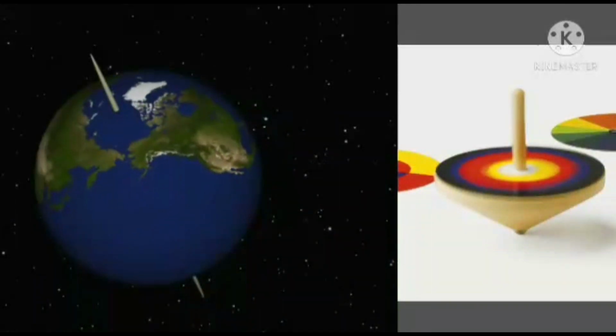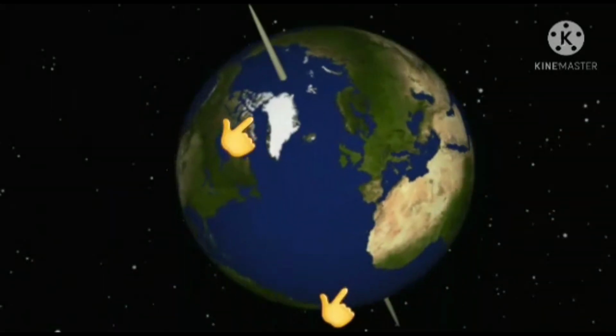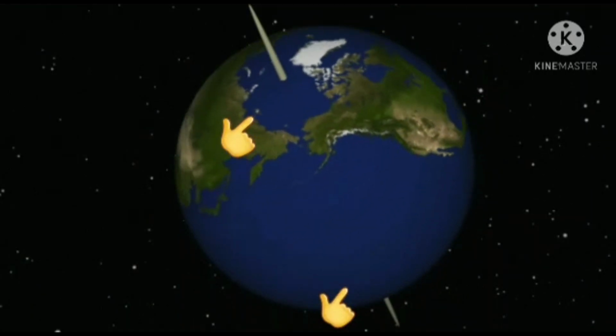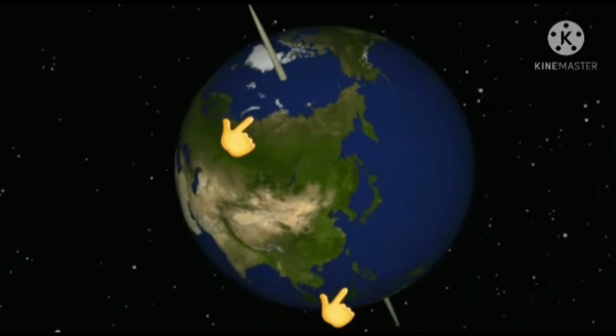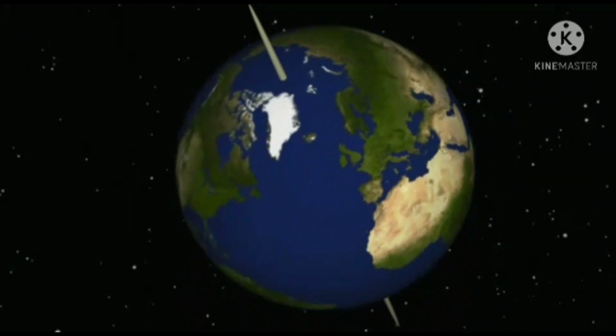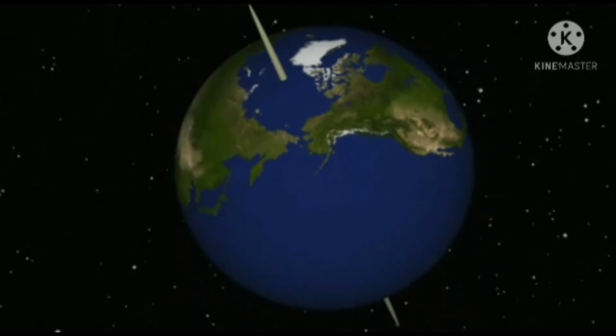Have you all seen a top? The axis is an imaginary line that runs through the center of the Earth. This movement of the Earth is called rotation. It takes about 24 hours, or you can say about 1 day, to complete one rotation.